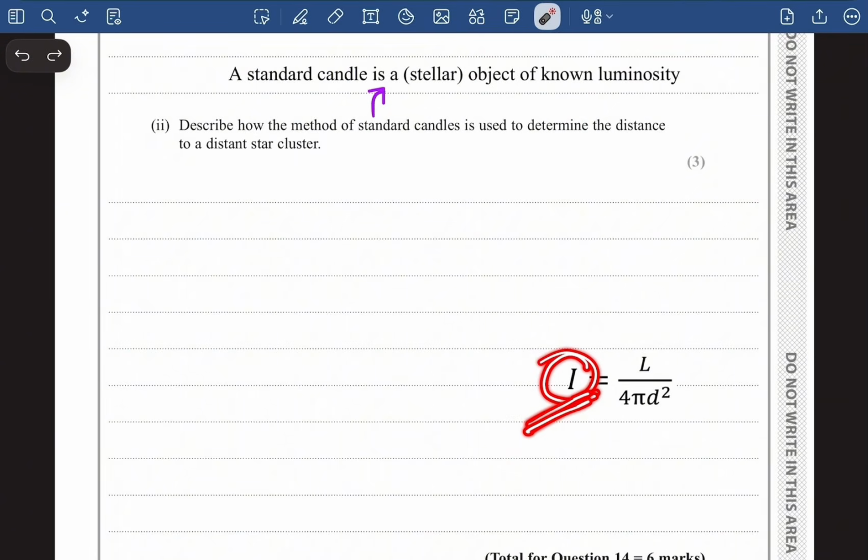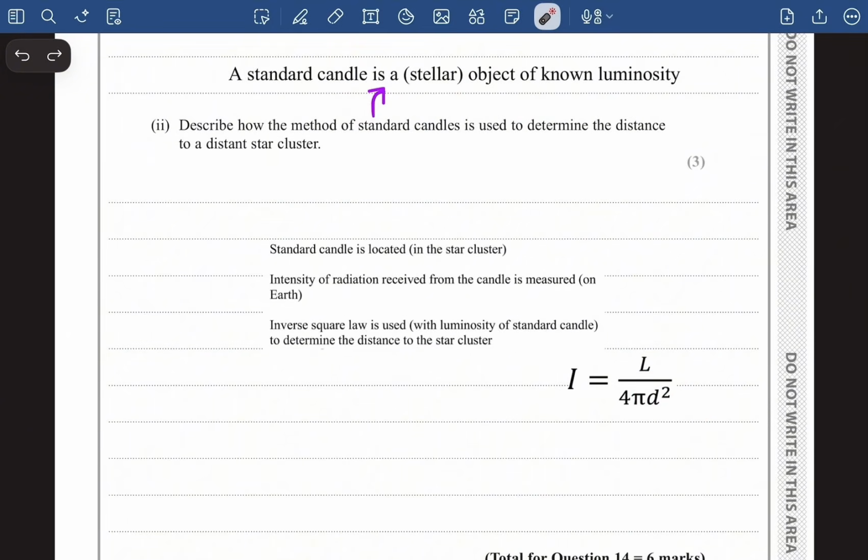And if we are able to measure this intensity of the stellar object on the earth, and we already know the luminosity of the stellar object, we can easily calculate the distance to a distant star cluster. Okay, so this is going to be the 3 points. Standard candles is located in the star cluster. We'll actually have to locate the standard candle first, and then the intensity of radiation received from the candle is measured on earth. Inverse square law, this formula will be used to determine the distance to the star cluster.